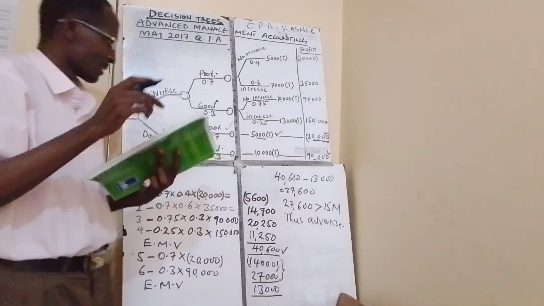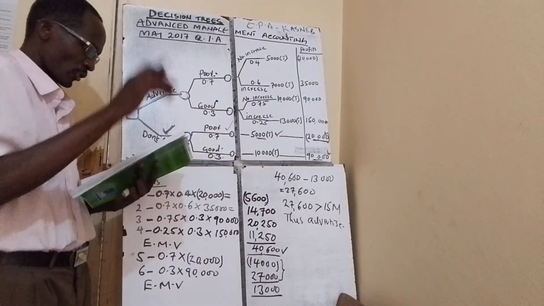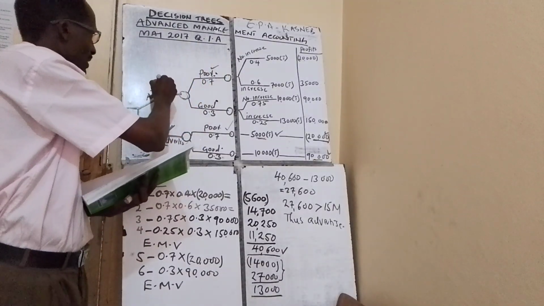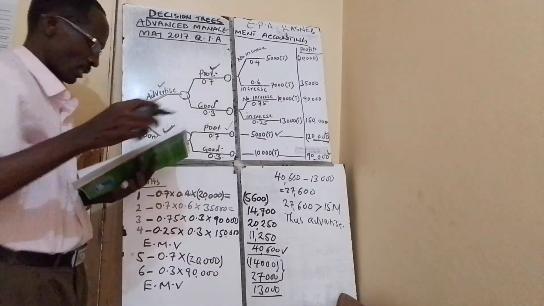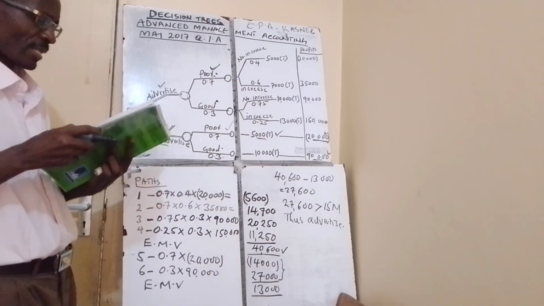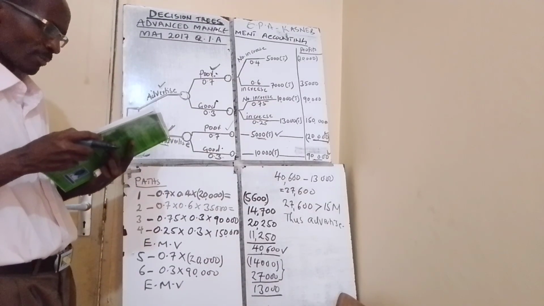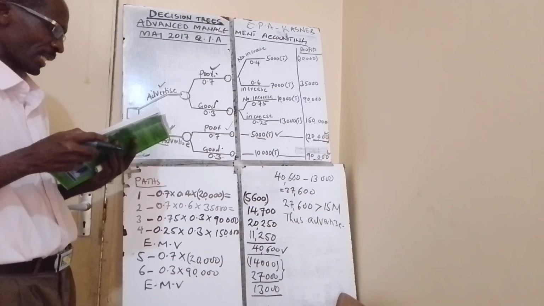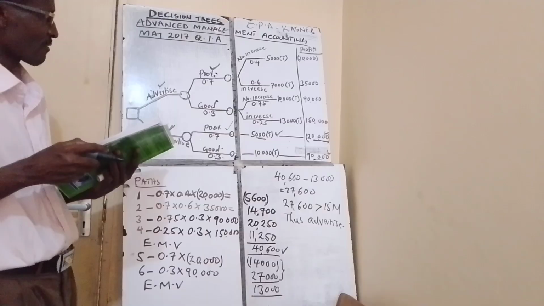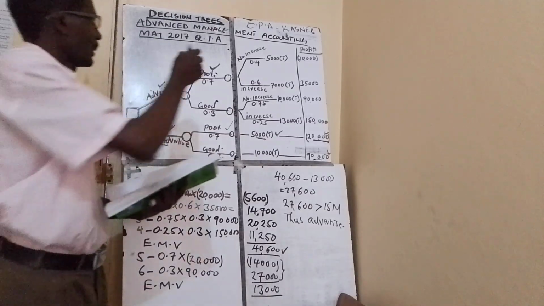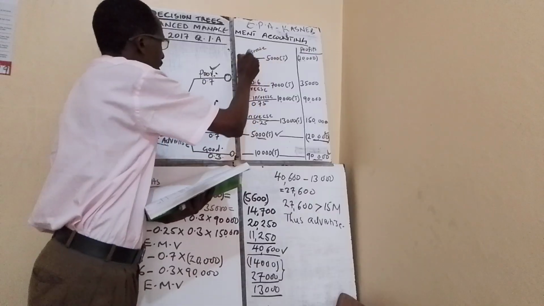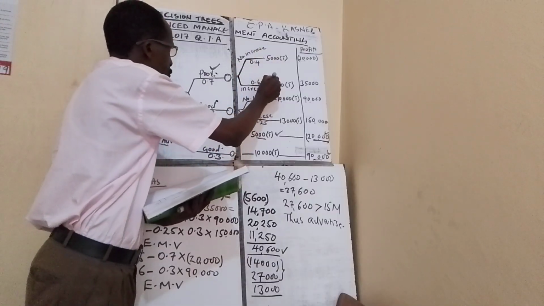If the concert is advertised and the weather is poor, there is a 60% chance that advertising will stimulate further demand and ticket sales will increase to 7,000. So here, out of this node, you have to extend those two branches.